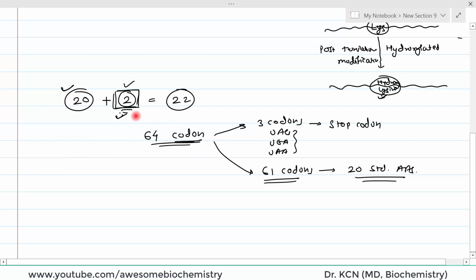Okay. So, that we have to understand. What are these 2? What are the names of these 2 extra standard amino acids, right? The 21st amino acid is selenocysteine, and the 22nd amino acid is pyrrolysine.